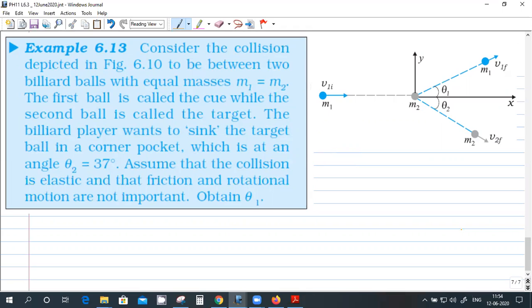Right. So try this problem. It's not difficult. This is a 2D problem. It's elastic. That means there is no loss of energy. So energy conservation equation you can write. Friction and rotational motion are not important. Obtain theta1.